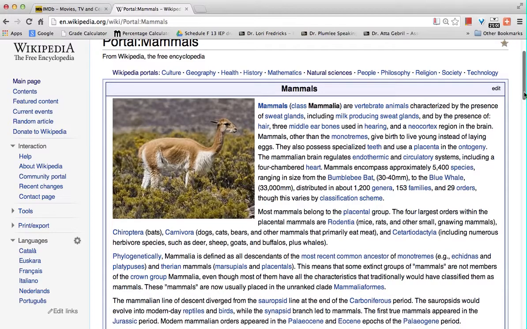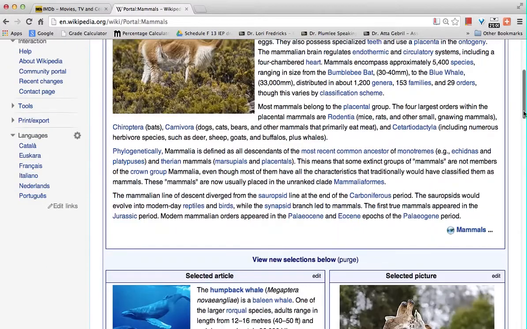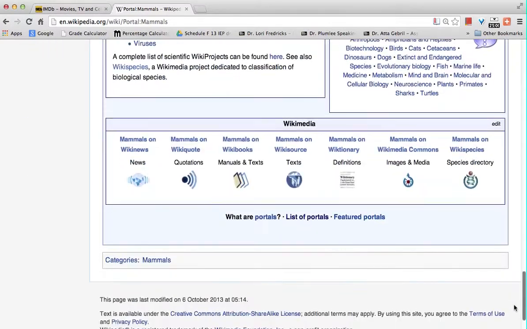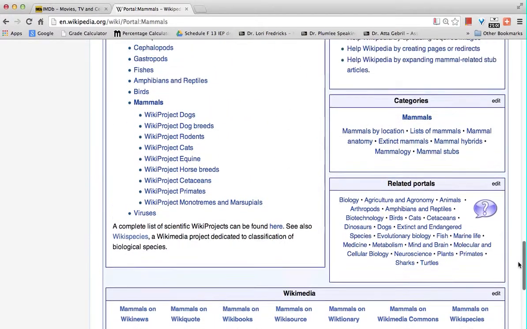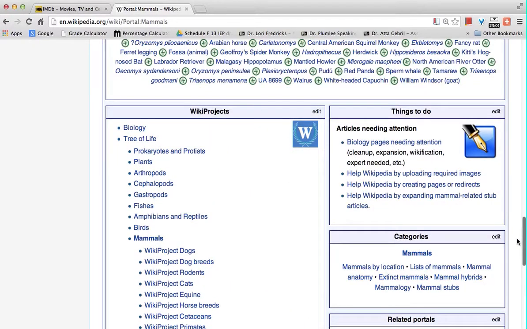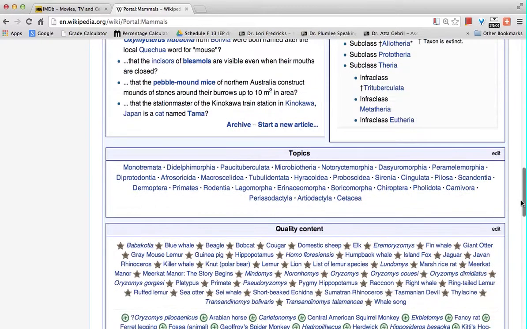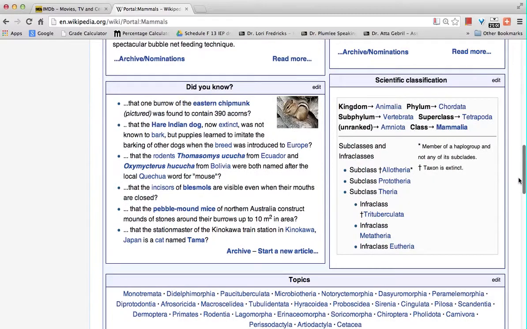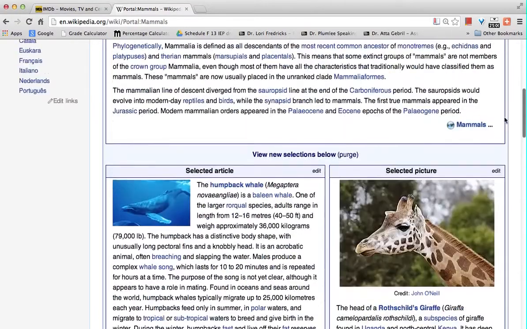What if you wanted to find out where they got their information? You use the elevator, which is a quick way to get down your page, here to go all the way to the very bottom. Now you'll see a bunch of links down here like Wikimedia, and you're also going to see wiki projects here, how these things break down. What if you want to go to an actual article or see where they got their information?